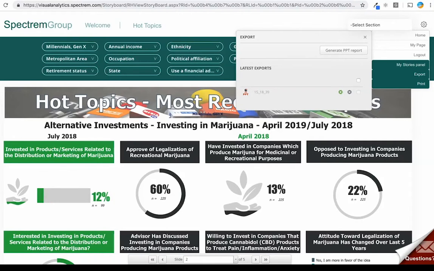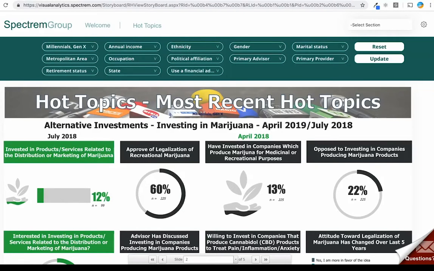And that's something from a usability standpoint that previously, if our clients wanted to export data after using different demographic filters, they wouldn't have the ability to do on their own. And through Spectrem's Visual Analytics, that is something that is allowed now. After you've exported the data with Millennials and Generation X into a PowerPoint file, let's say you want to take a look at a different filter.